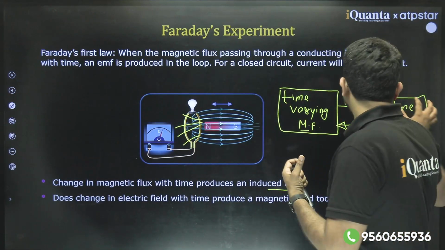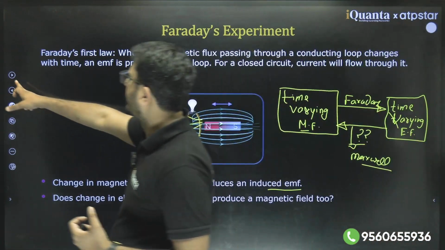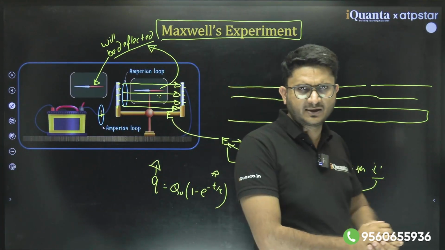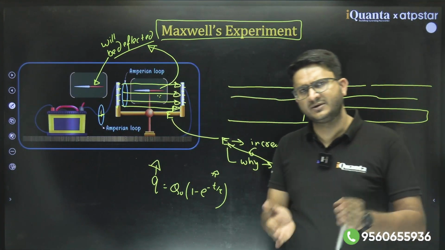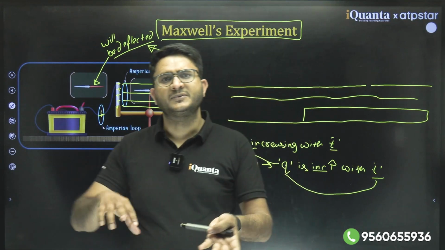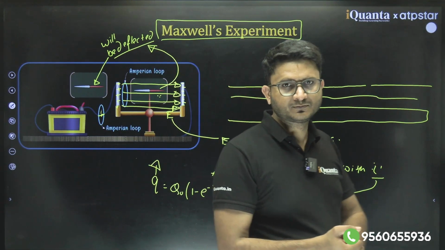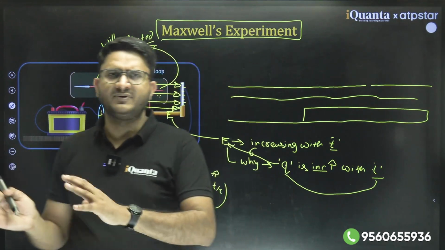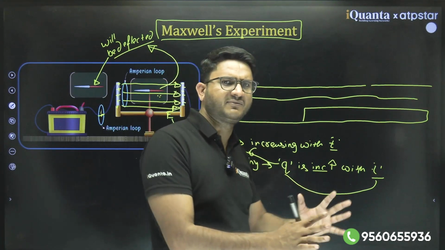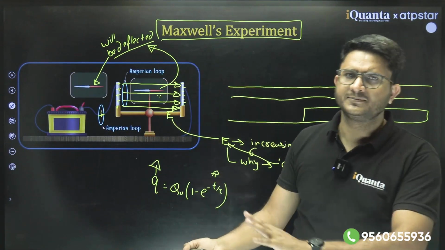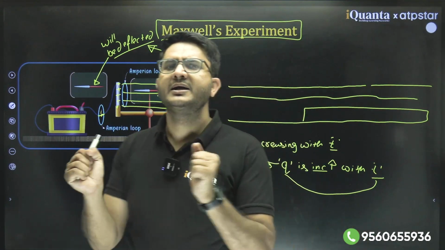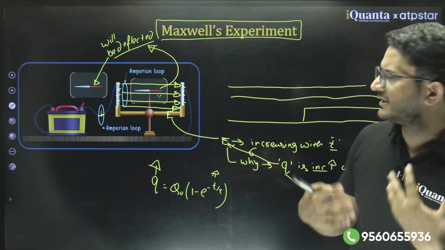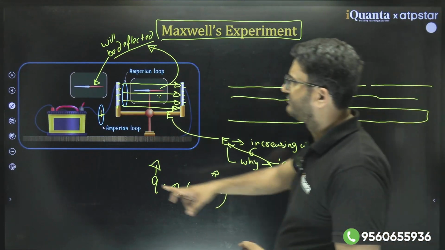So Faraday tries to combine: not just magnetism depends upon current, but the reverse is also true. A changing electric field can produce a magnetic field, and a changing magnetic field can produce an electric field. So both are interconnected domains. That was the first theoretical explanation that was provided here.